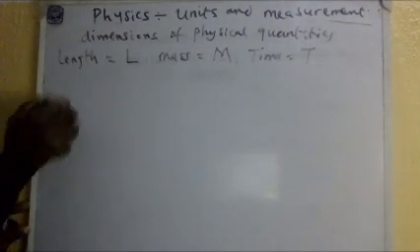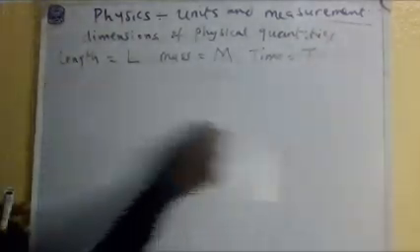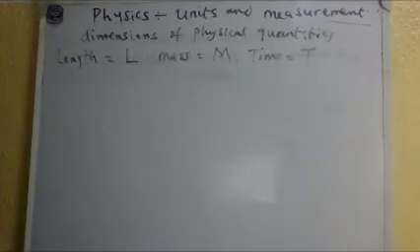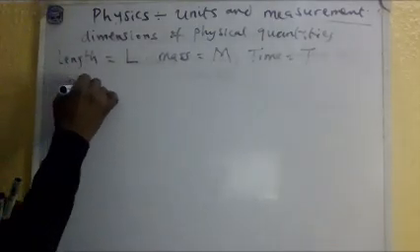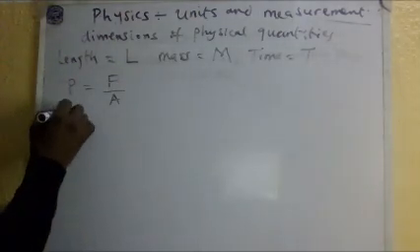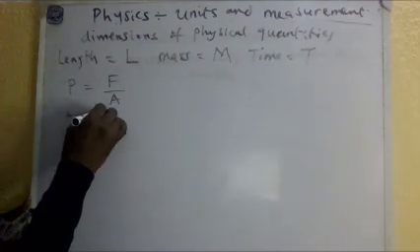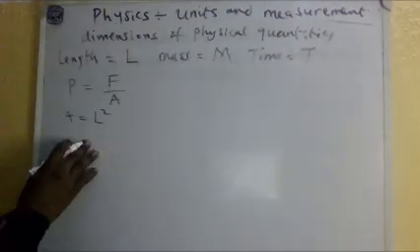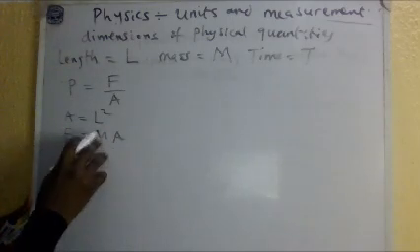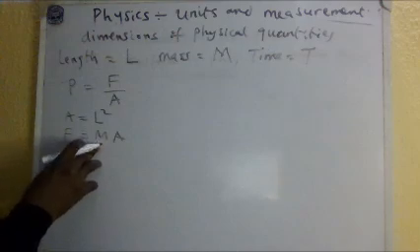So if we're looking for pressure, what is pressure? Pressure is force over area, force per unit area. So pressure P is equal to force over area. Now we already know that area A is what? L squared by dimension. And force is MA. You understand? M is already a fundamental quantity.